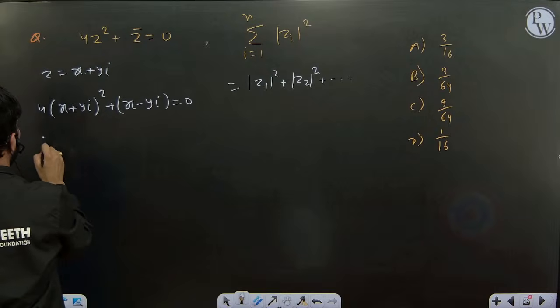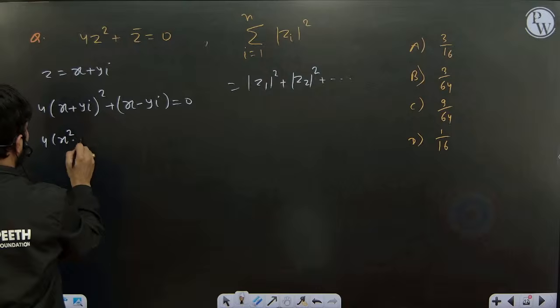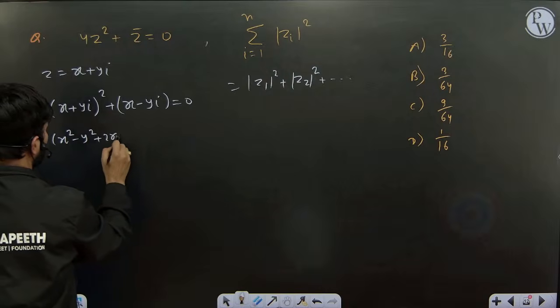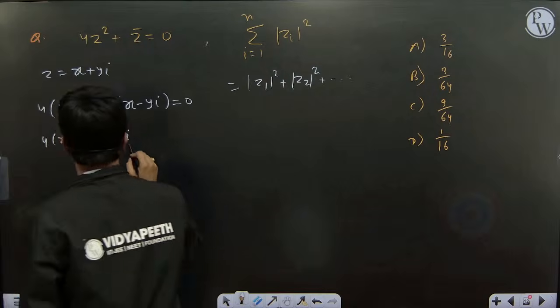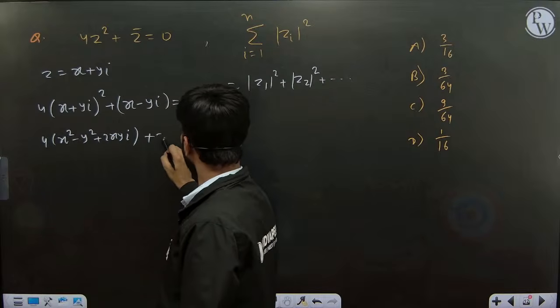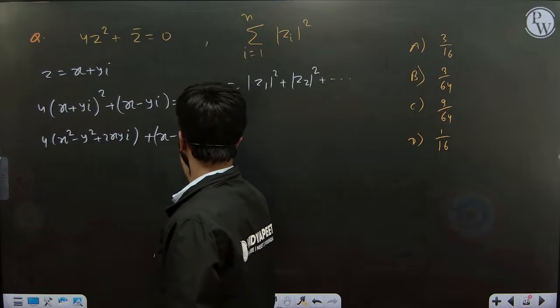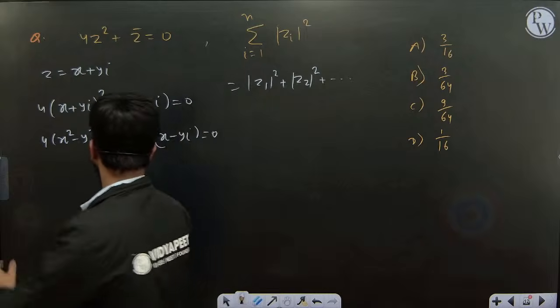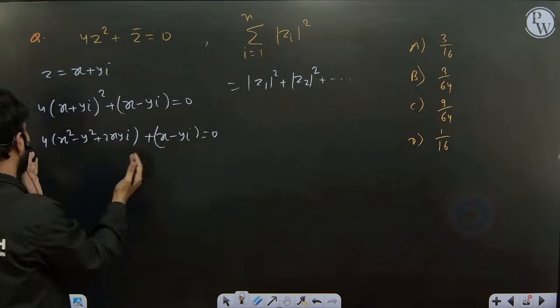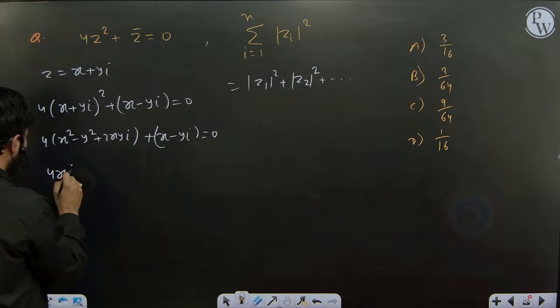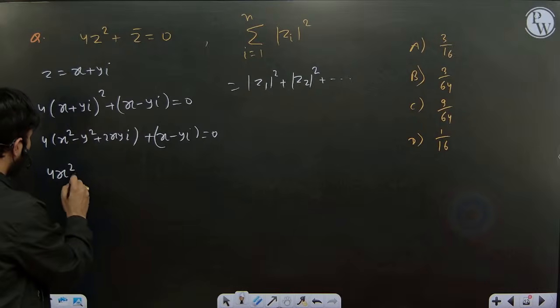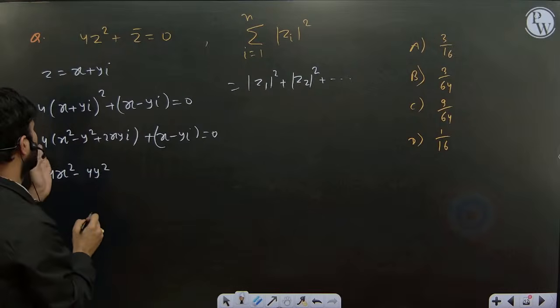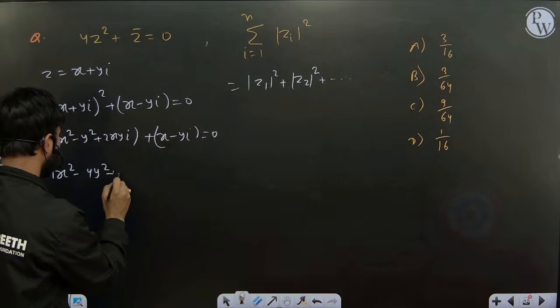So it will be 4 into x square minus y square plus 2ixy, and this will be plus x minus iy is equal to 0. Write the real part and imaginary part separately. So the real part is 4x square minus 4y square, and from there you will get plus x. This is the real part.